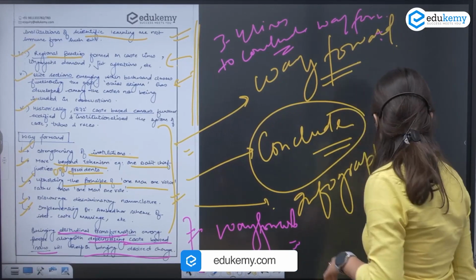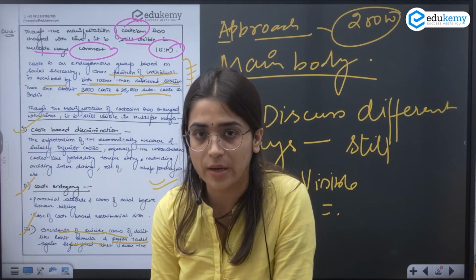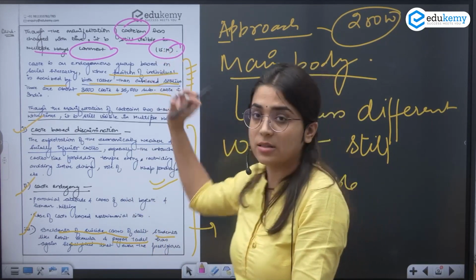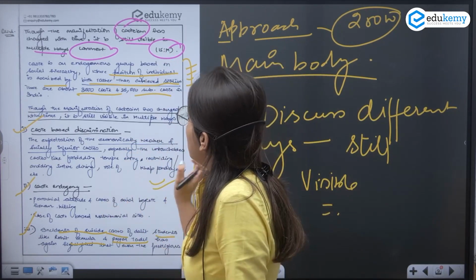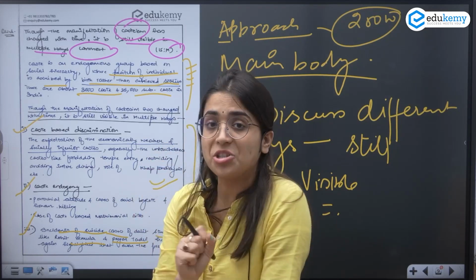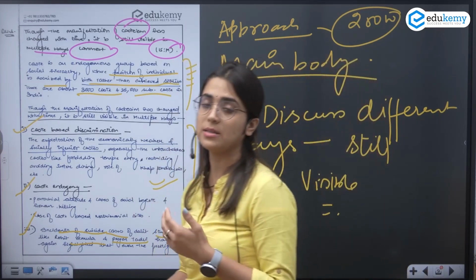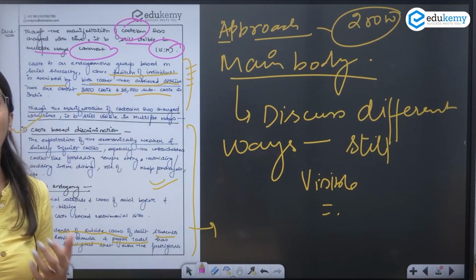Let's quickly revise what we have done here from the topic salient features of Indian society. One of the salient features is the caste system. The question says that the manifestation of casteism has changed with time, but it is still visible in multiple ways in India. We have to comment on how and where it is visible.